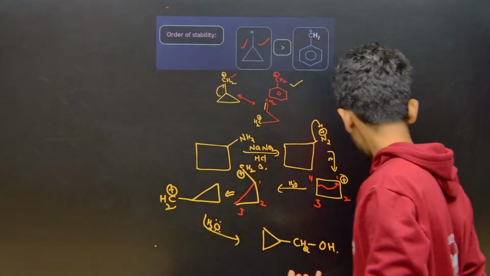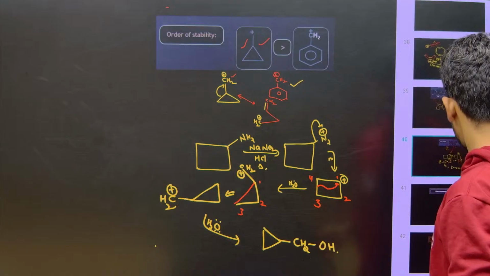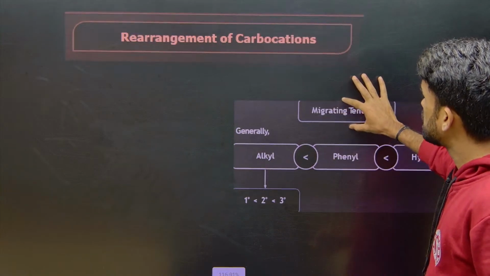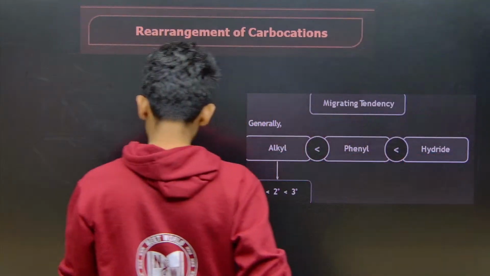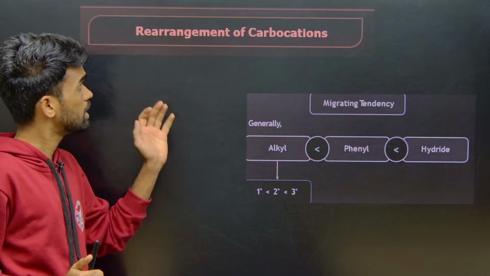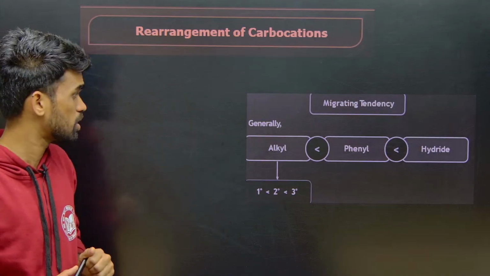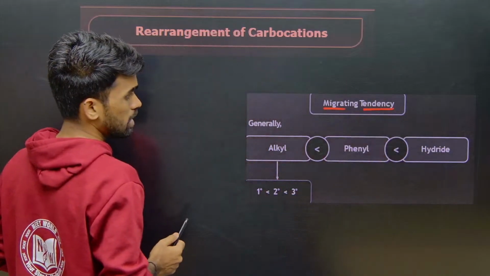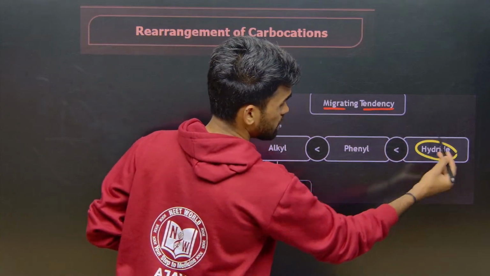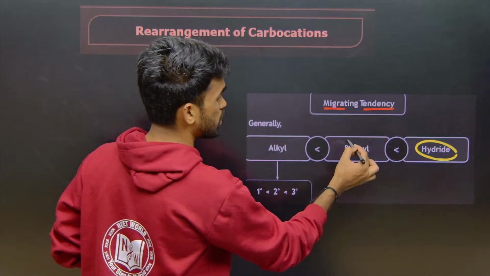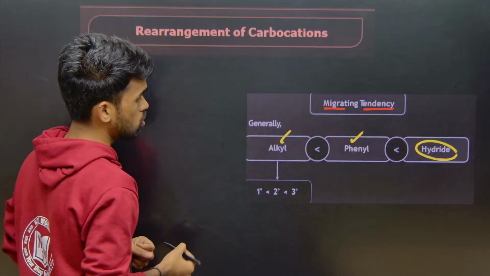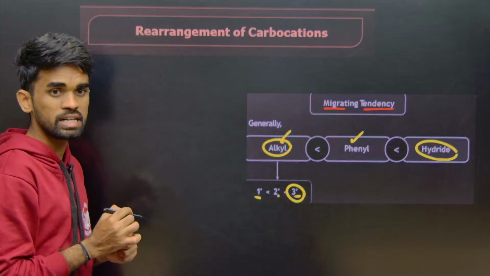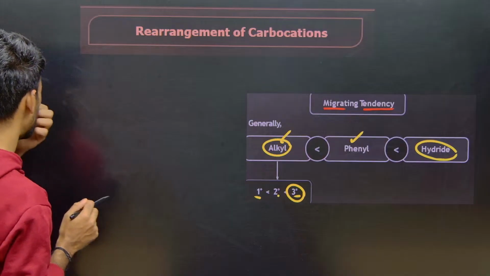Next, now instead of having these rings, in a normal chemical reaction where rearrangement reactions are taking place, who will have more migrating tendency? Generally, if you have a hydride ion, I mean a hydrogen atom, that will migrate in preference to phenyl and alkyl. Again, in alkyl groups you have tertiary, secondary, primary. So tertiary has more tendency to undergo migration. It means what? Again look here.